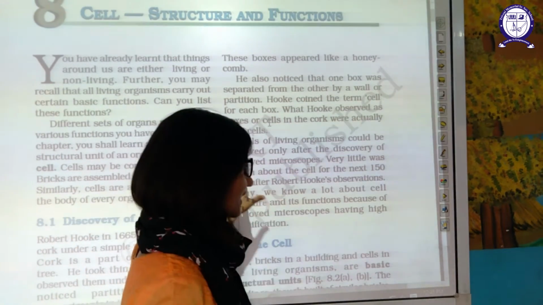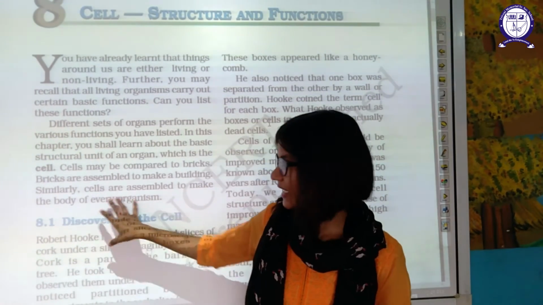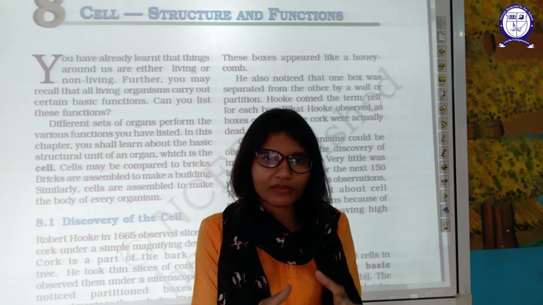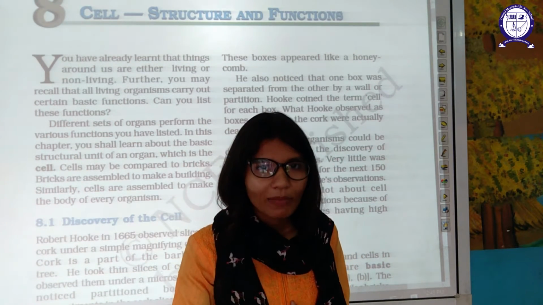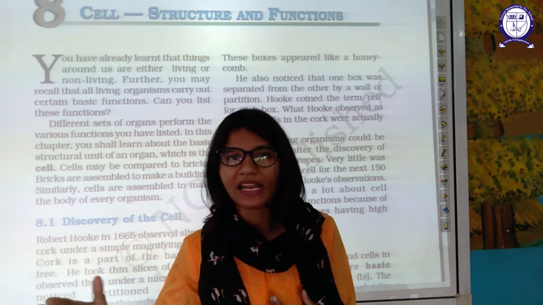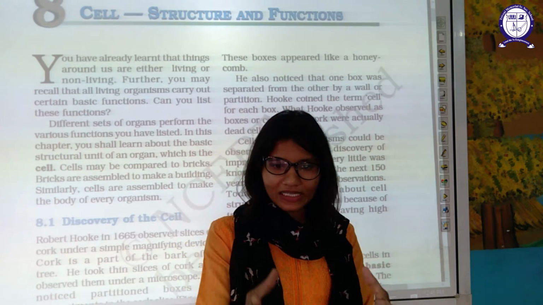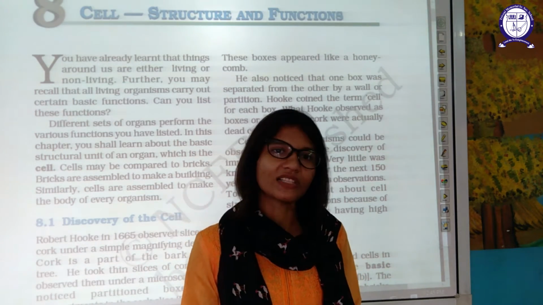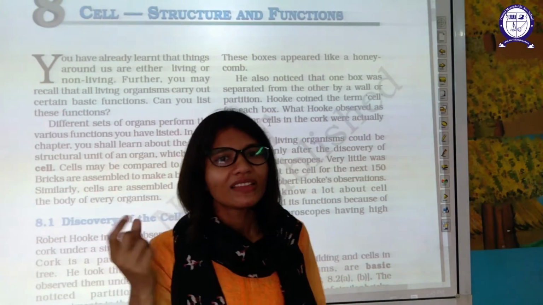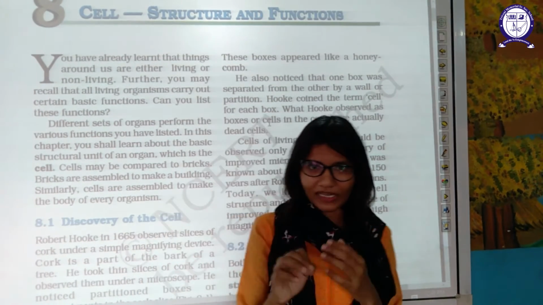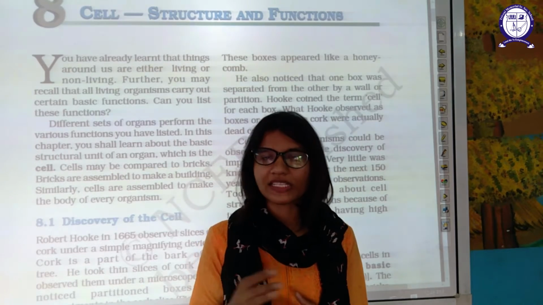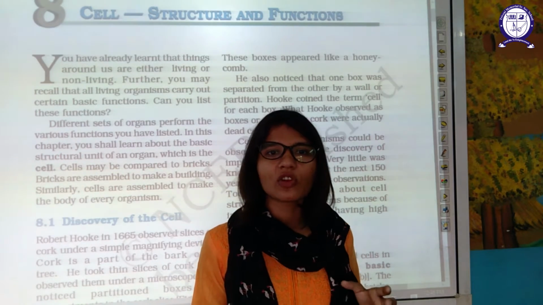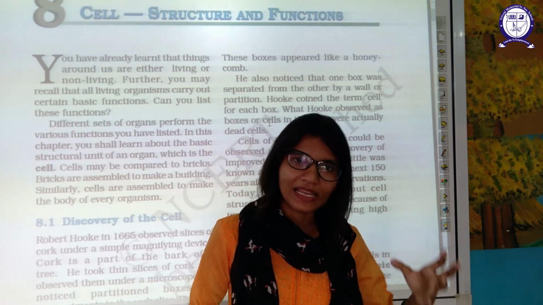The history of the cell lagged behind because of the late discovery of the microscope. We were way behind in the discovery of lenses, which is why we could not observe particles that we cannot see with the naked eye. So the history of cells is linked with the history of the invention of the lens.